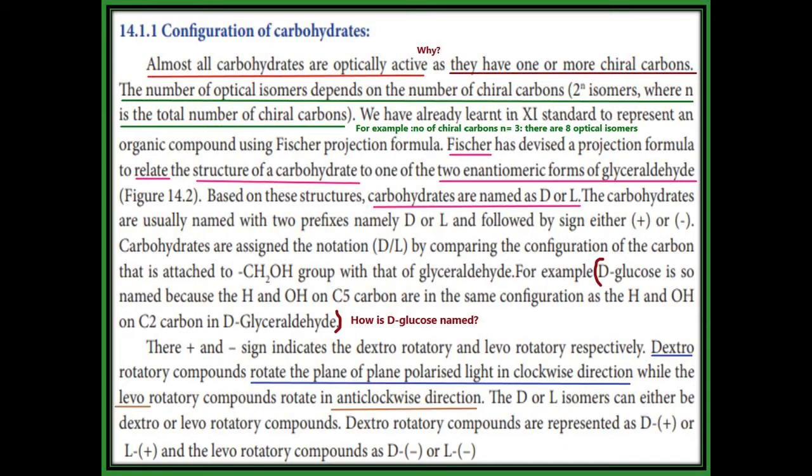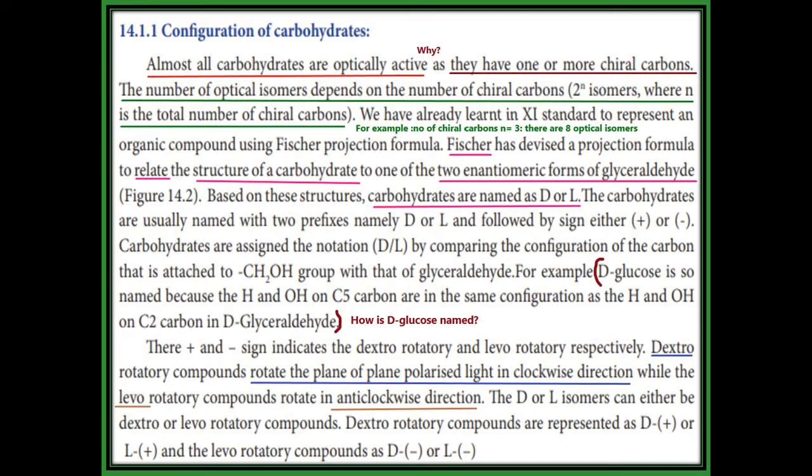For example, if the number of chiral carbons is 3, we get 8 optical isomers. How? 2 power 3 means 2 into 2 is 4, 4 into 2 is 8. So we get 8 optical isomers. All carbohydrates contain chiral carbons, so they act as optically active compounds.